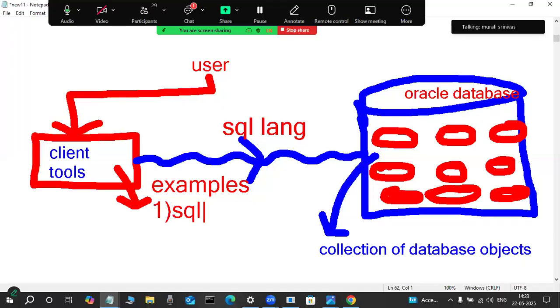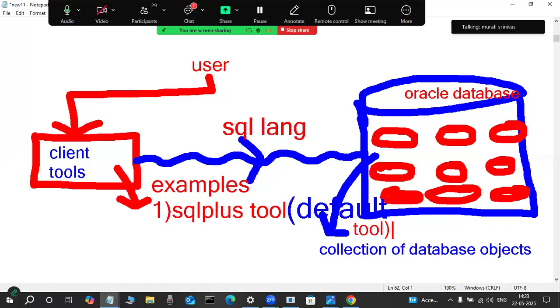SQL Plus is a client tool. You are not required to install this tool explicitly. This is a default tool. Whenever we install Oracle software, this tool is automatically available. This is called a default tool. You are not required to install it. When we install Oracle software, this tool is automatically available. Where it is available, I will tell you.